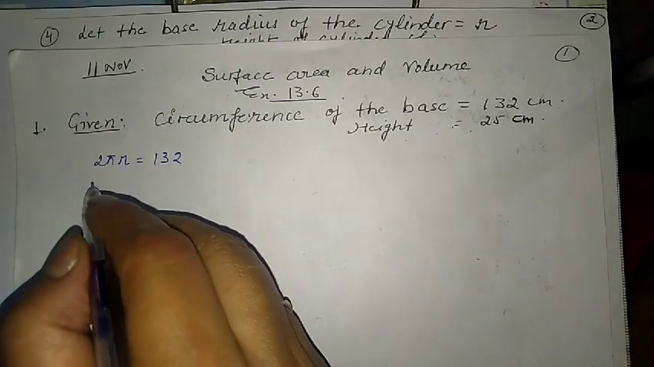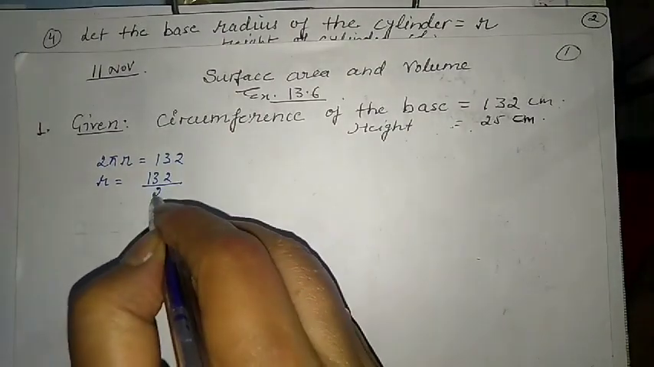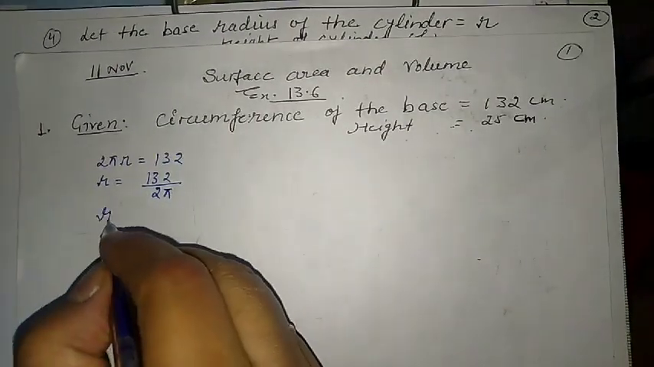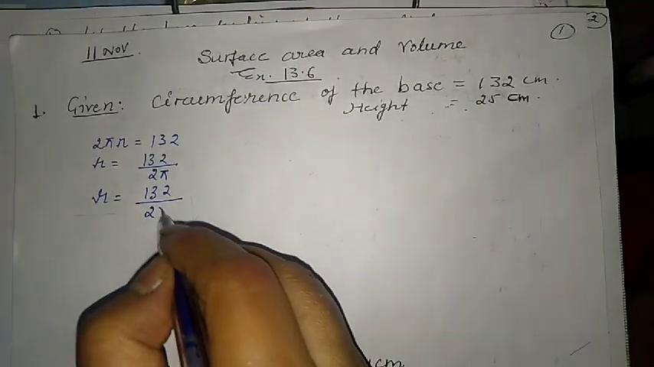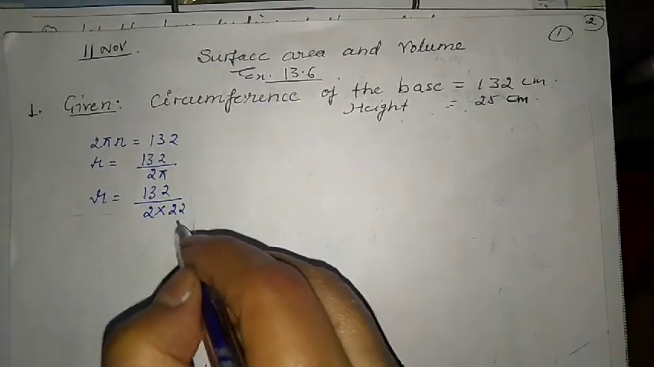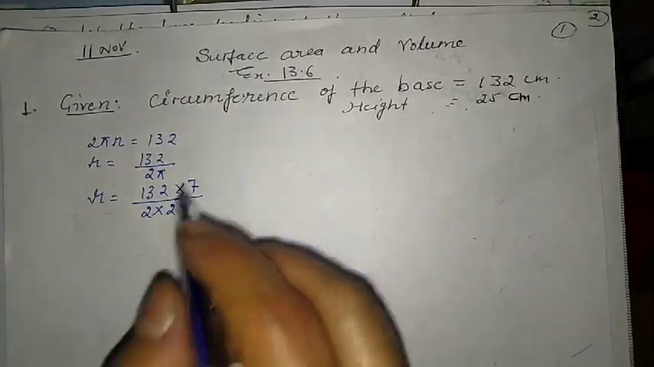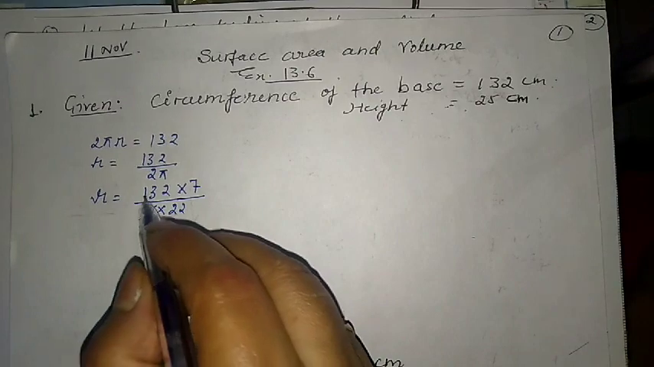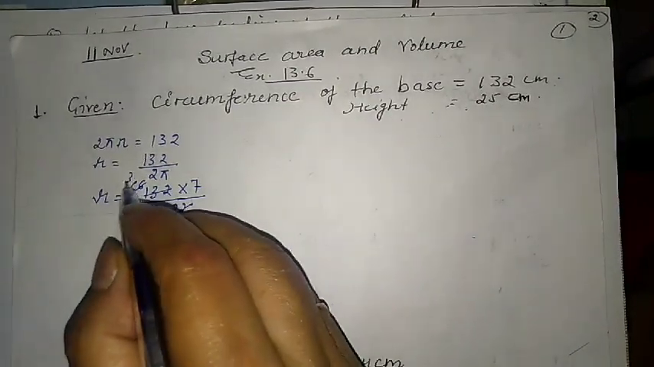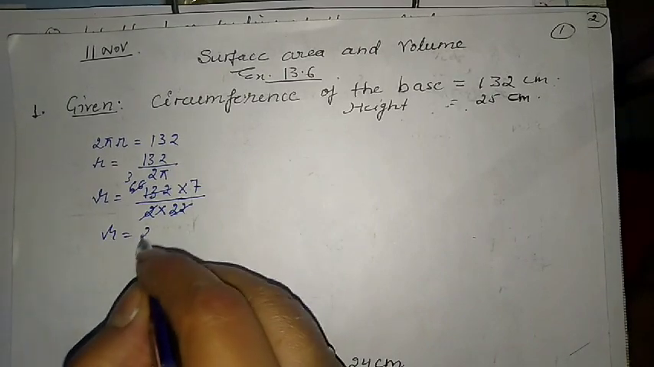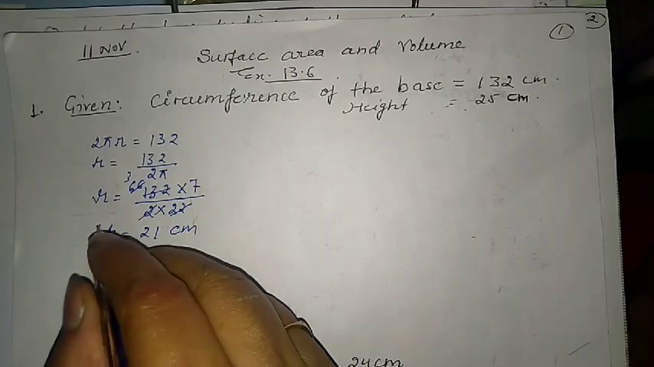So here we find r is equal to 132 upon 2 pi. Writing pi as 22 upon 7, 7 comes in the numerator, and we can divide: 2 sixes are 12, 2 sixes are 12, and 22 threes are. So r is equal to 21 centimeter. This is the value of r.